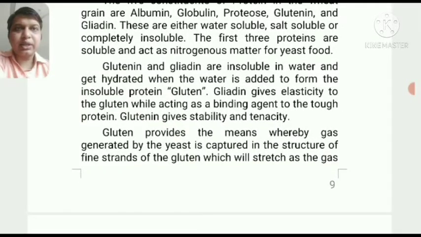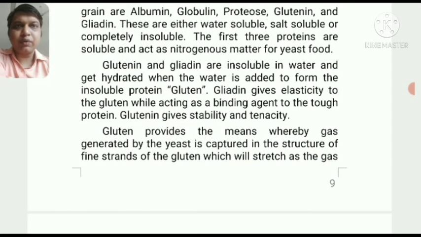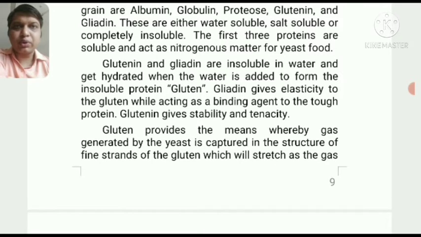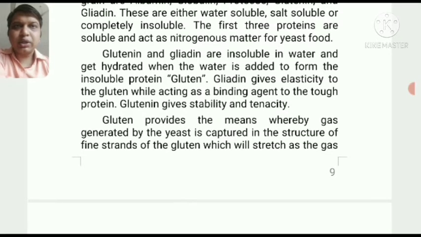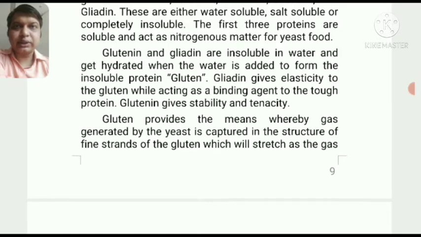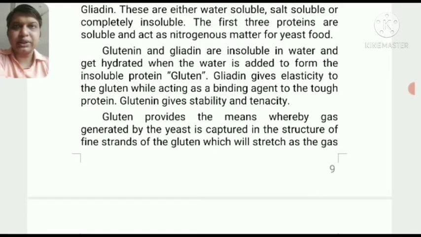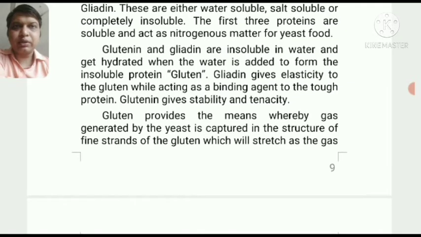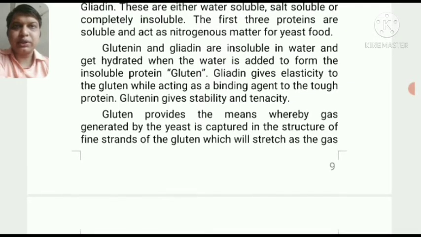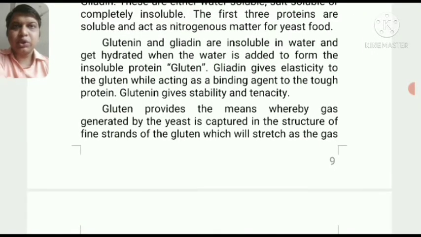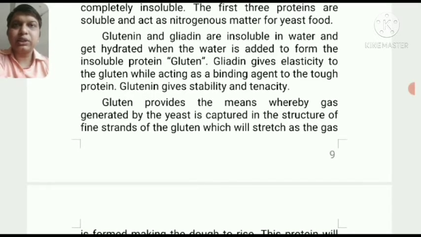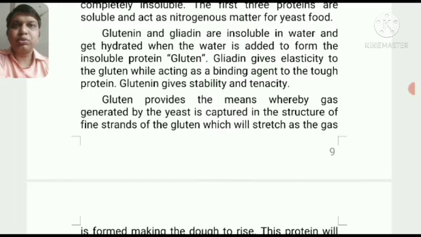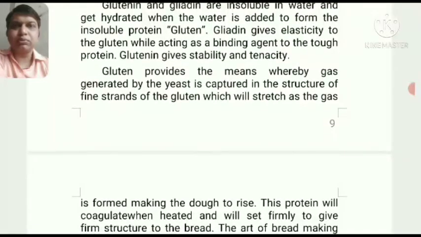The glutenin and the gliadin are insoluble in water and get hydrated when water is added to form the insoluble protein, gluten. Gliadin provides the elasticity to the refined flour, while glutenin gives a binding effect to the protein. That's why, if it is more than 7%, the binding will be more, and then it is very tough for the yeast to give elasticity to the bread.